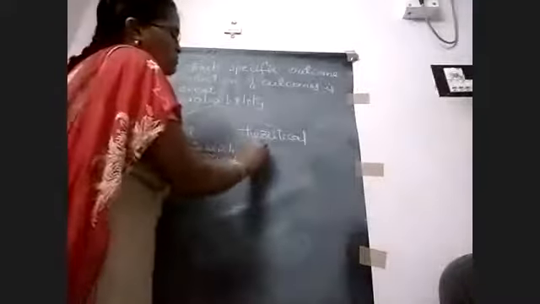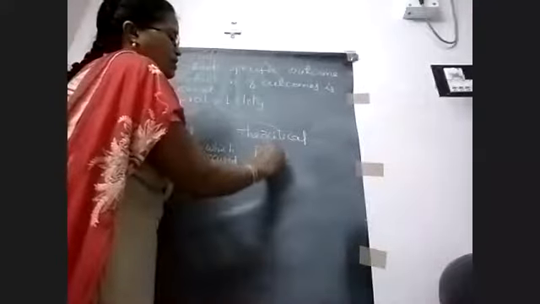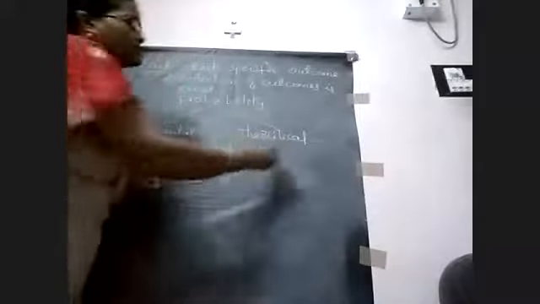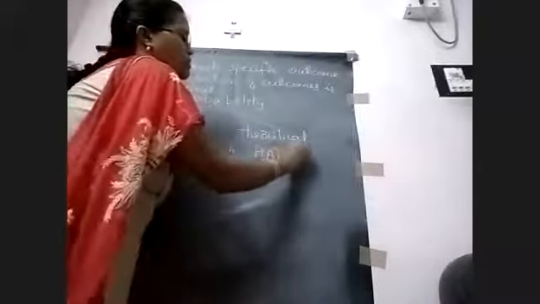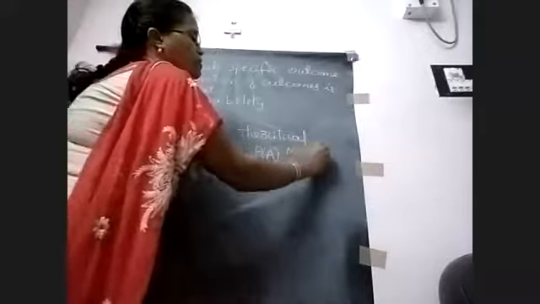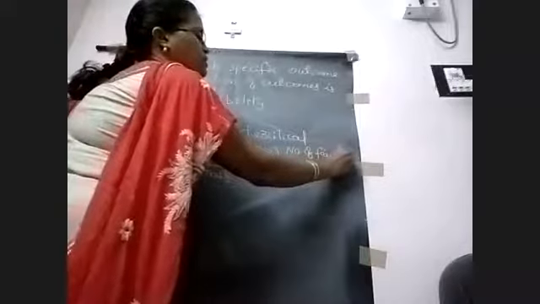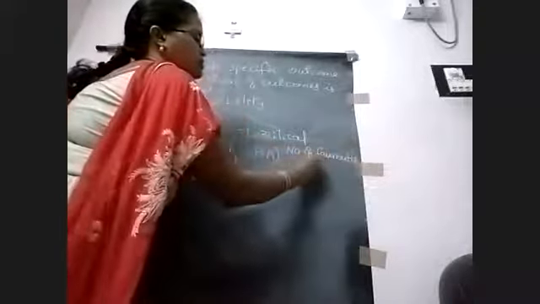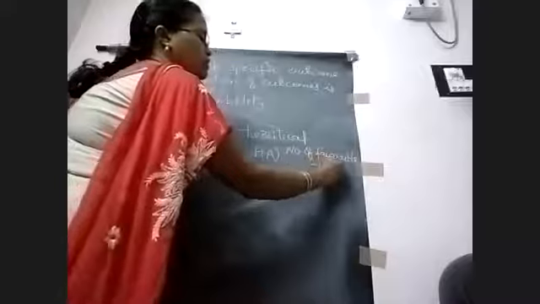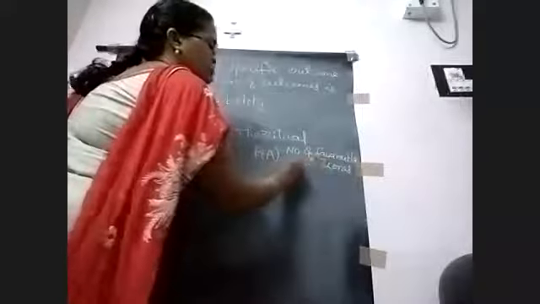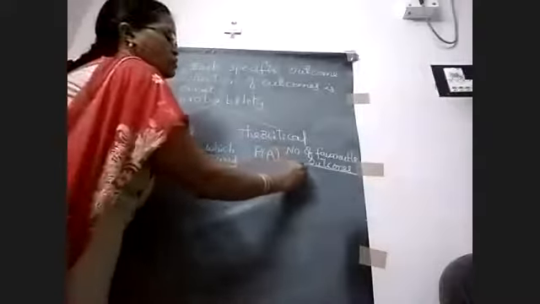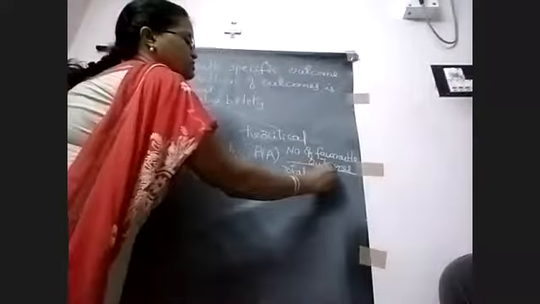So its formula is P of A, A meaning the event, is equal to the number of favorable outcomes by the total number of outcomes.